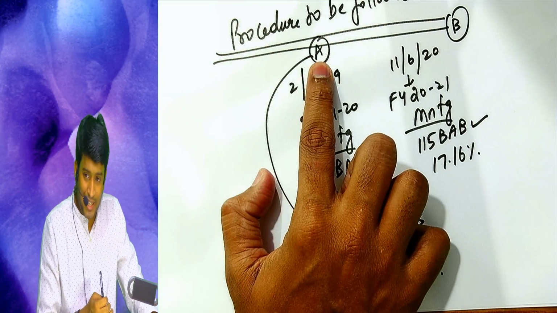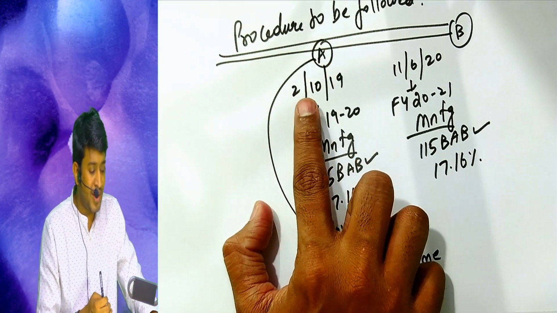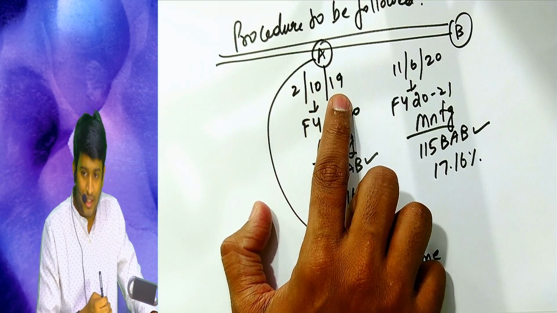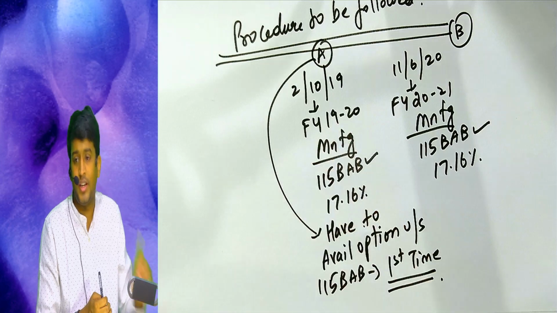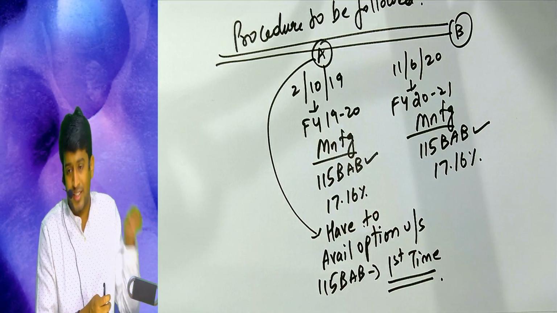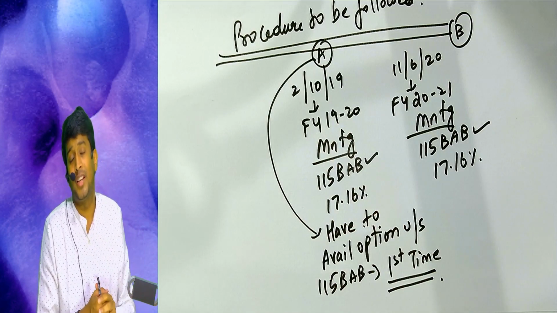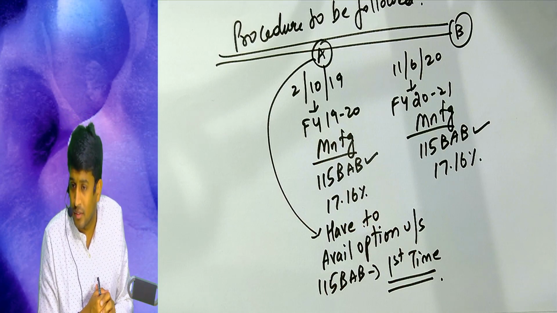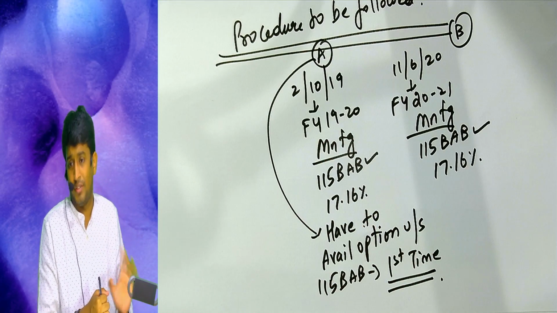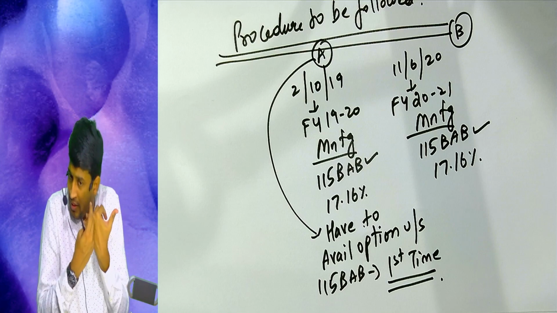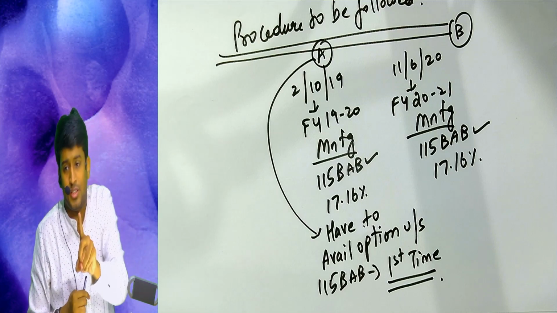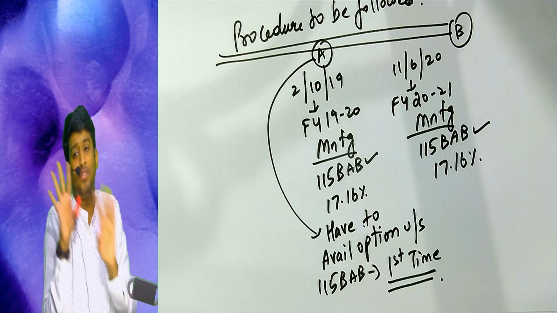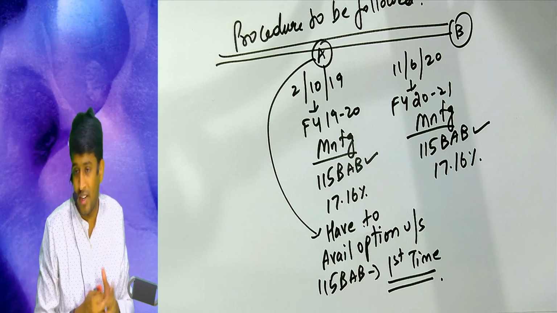Company A is incorporated on 2nd October 2019. So when it files a return for financial year 1920, by 30th September 2020, it has to avail that section if it wants to. If it does not avail this section when it files the return for the first time, forever this section will not apply to it.